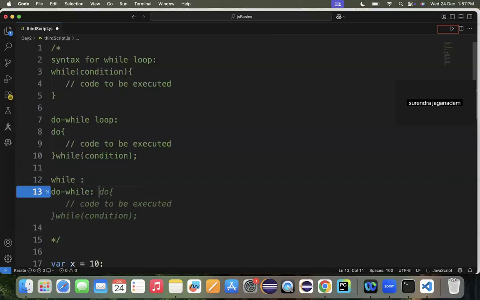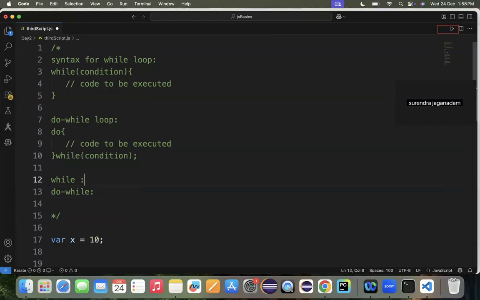Consider that you are entering into a college compound. The entry gate is a broad gate. At the entry gate, no one is checking your ID card, but whenever you are entering into the campus or into the class, people are checking your ID card. So in the first phase they are letting you in, and in the second phase they are checking the condition. Once the entry is passed, you may go to the class or the cafeteria or anywhere else without having an ID card.